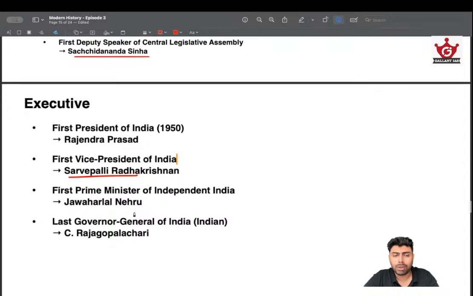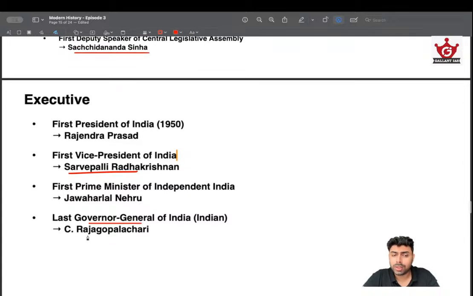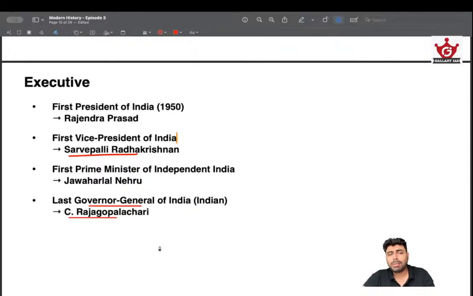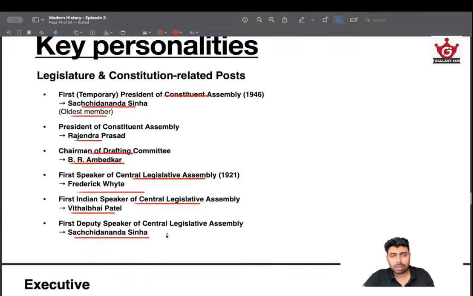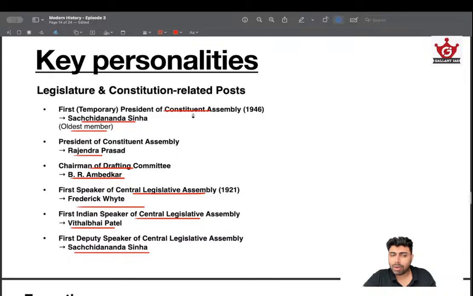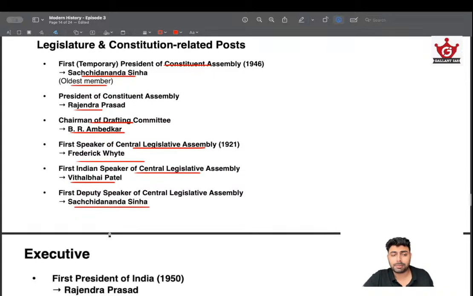of course, Prime Minister we all know. And last Governor General was Rajagopalachari. Some might miss on this fact, but okay, learn it now, that's all. I don't recommend you learning everything about everybody, like the first president, last president, everything. That's not very required. But positions like these, especially surrounding the Constituent Assembly and the pre-independence Central Legislative Assembly, are somewhat important. So that's why I asked you to remember this. Especially Vithalbhai Patel is a key personality in that aspect.